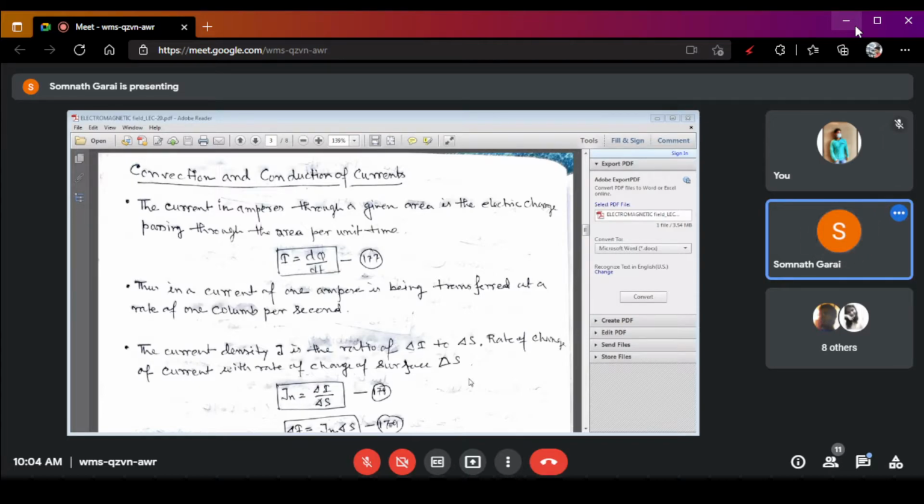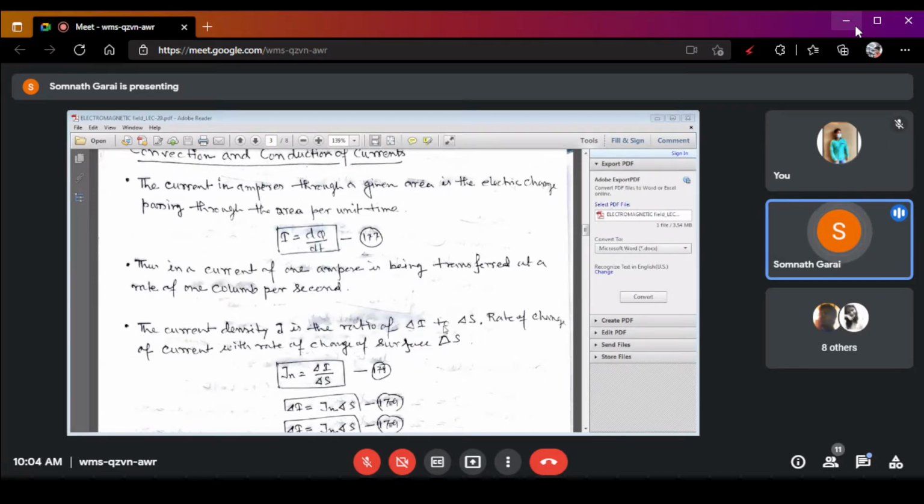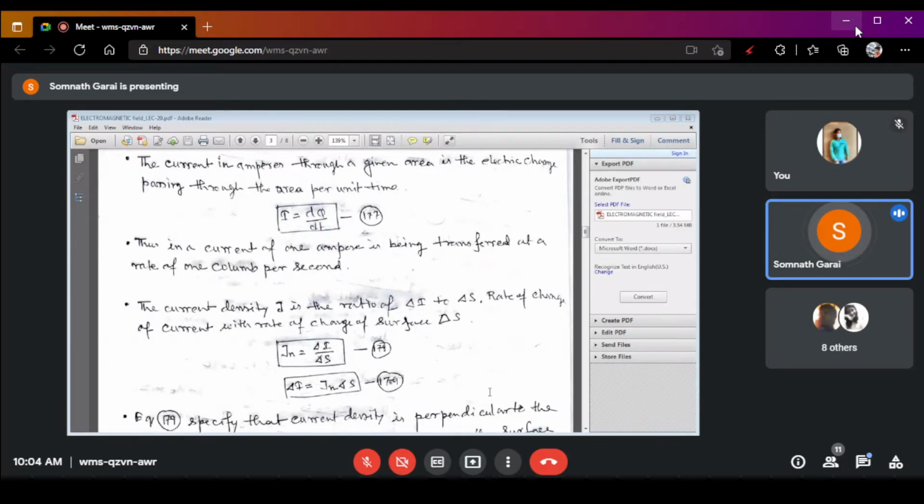That means that if 1 coulomb of charge passes in 1 second, the amount of current is equal to 1 ampere. That means the current of 1 ampere is being transferred at a rate of 1 coulomb per second. Right? Okay, that is the conventional equation, conventional definition of the current.